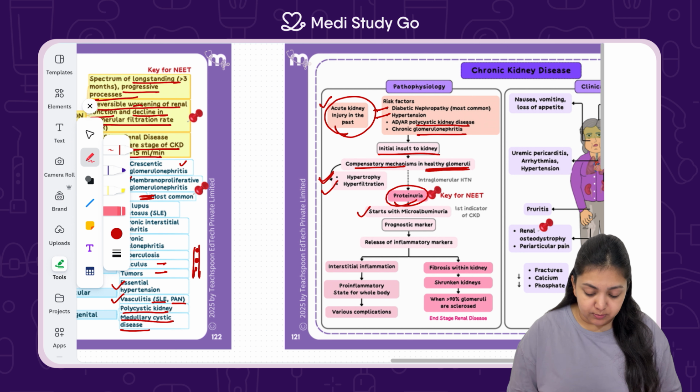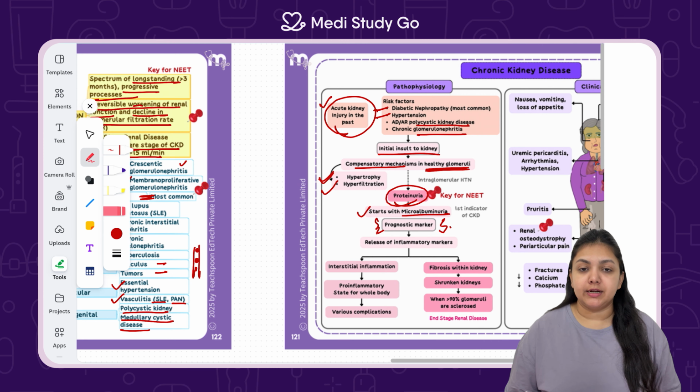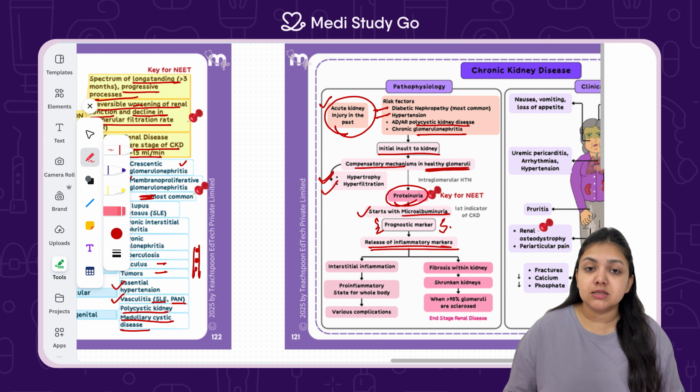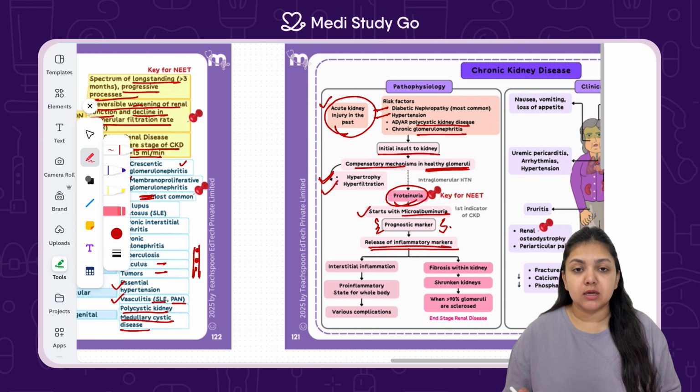Now this starts with microalbuminuria, wherein albumin is released into the urine. This is the prognostic marker of chronic kidney disease, wherein microalbuminuria is present. This means the body is trying to filter out more. The kidney is in a hypertrophic situation right now. So this leads to release of inflammatory markers because this is a marker which stimulates the immune response.